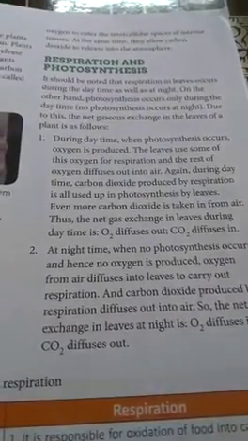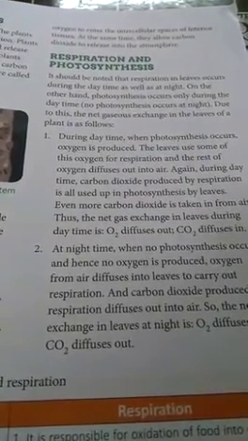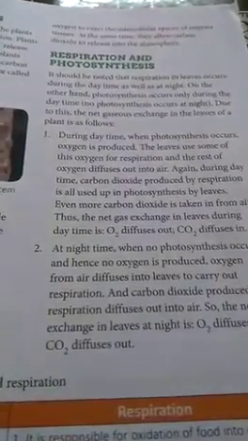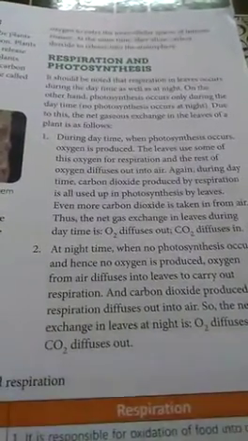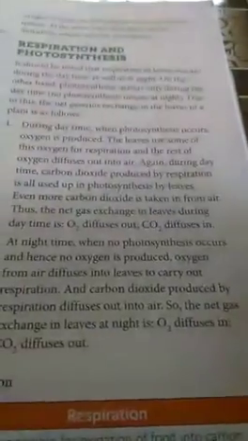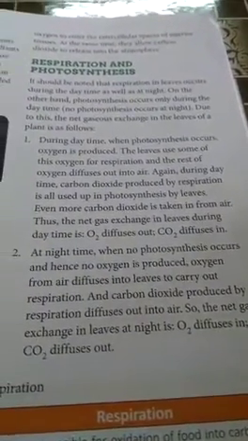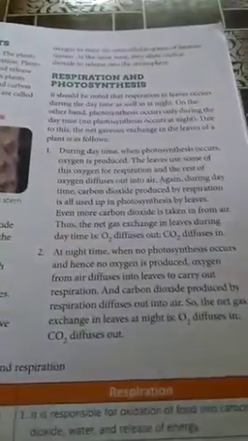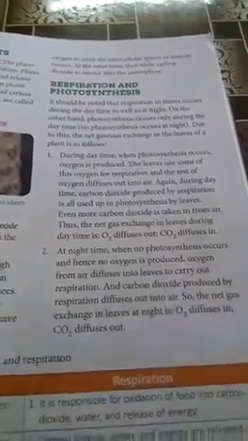So remember, during the daytime, oxygen diffuses out and carbon dioxide diffuses in. And during the night time, oxygen diffuses in and carbon dioxide diffuses out. This is the reason that it is advised not to sleep under the trees during the night time, because at night they release carbon dioxide gas.